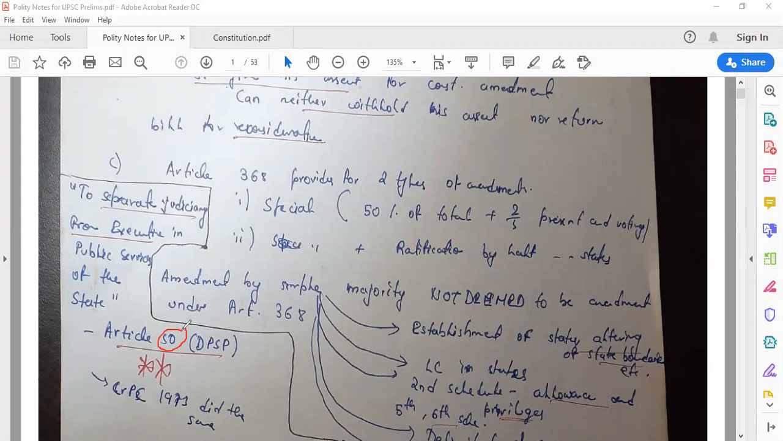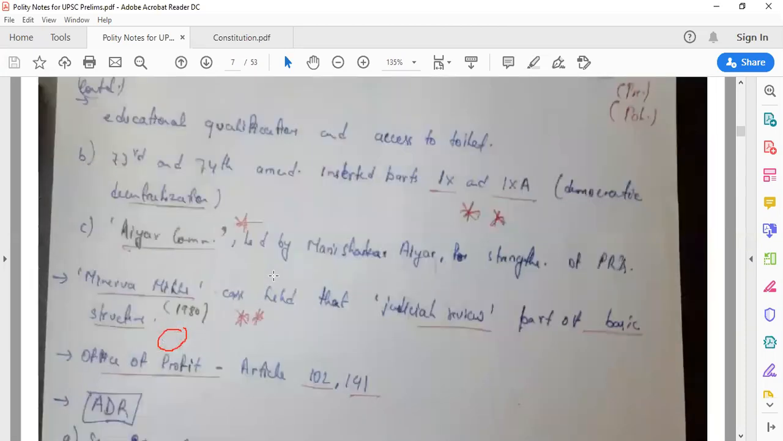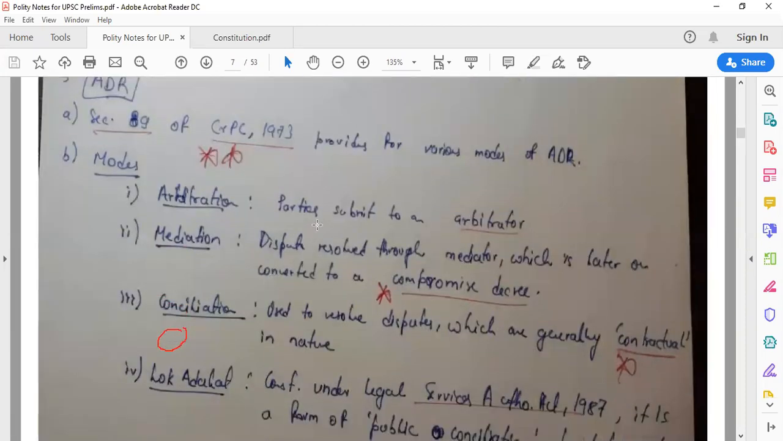So Article 50 told us to separate judiciary from executive in the public services of the state, and to implement Article 50, CRPC 1973 did the same. So you can say that apart from other things, CRPC 1973 is also implementing the provision of Article 50. Now let's move back. Section 89 of CRPC 1973 provides for, and this is very important, a specific section, various modes of ADR.